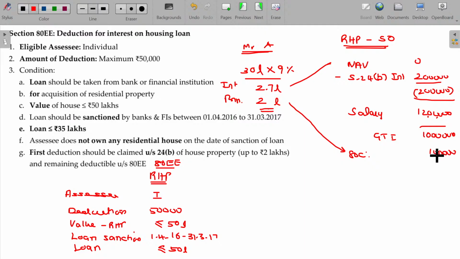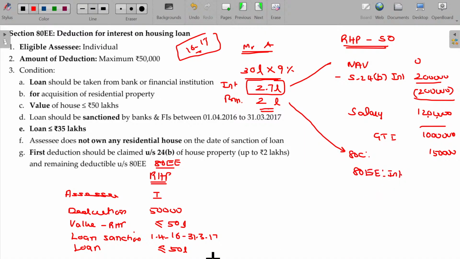And apart from that, how much interest is paid? 2.7 lakhs, but we claimed only 2 lakhs. Now the question is when the house property was purchased. If it is purchased between 16 and 17 and the loan also got sanctioned during this period, in this year you are eligible for claiming deduction under section 80EE also.